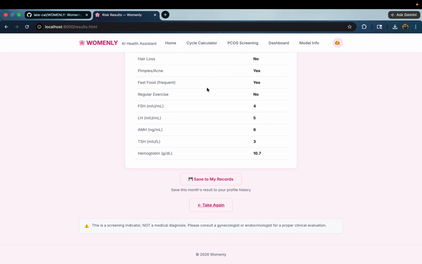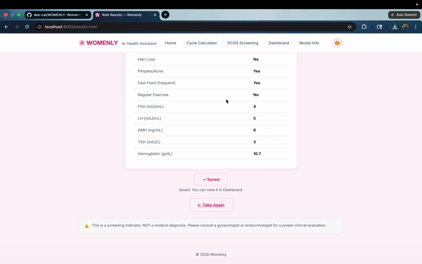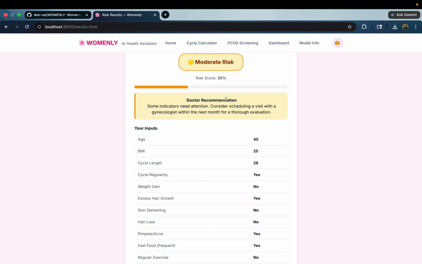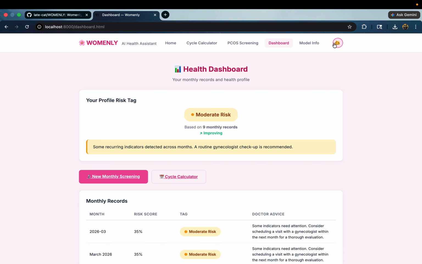After that, what we did is something we feel proud about: we could save to my record. Okay, so look, save your profile. What it does is, after each time a woman takes her test, it automatically saves her record to her personalized dashboard. Dashboard means anybody can log in through Google. We could extend that beyond this, but at the initial stage we just take Google authentication.